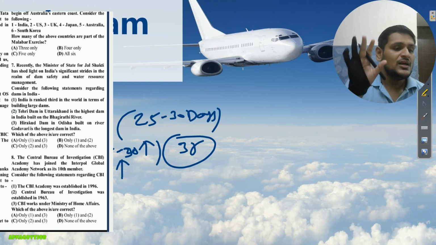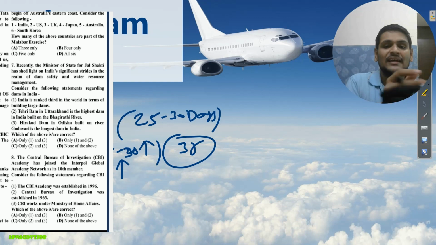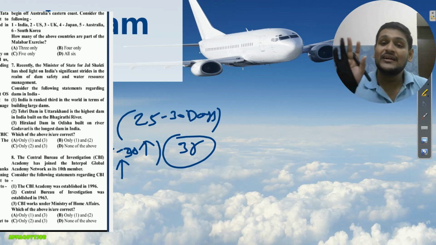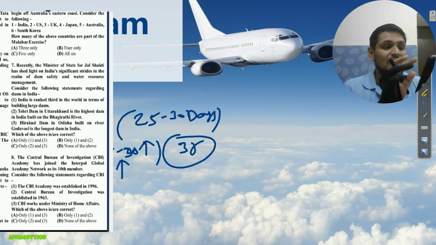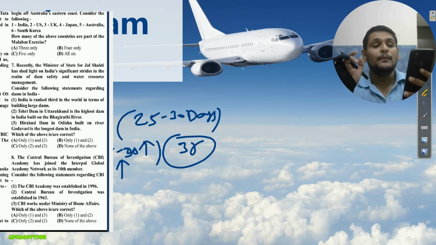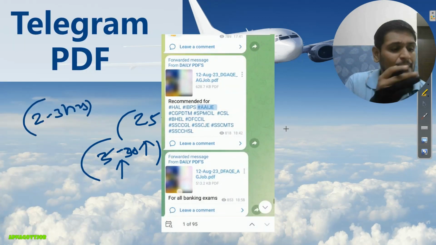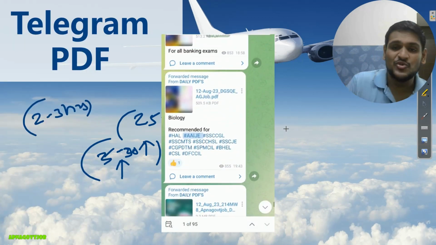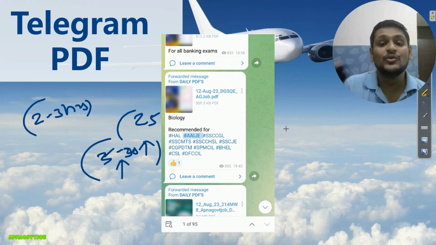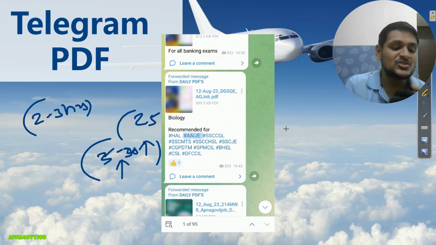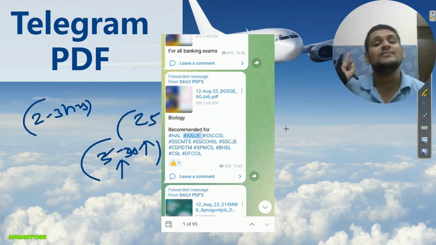If you prepare like that, no one can stop you, and this is all about your Telegram PDF. One more Telegram PDF is left, and that is the general studies Telegram PDF. Now see here, you can see biology. If you are a new student and didn't complete biology yet, because we are taking biology in phase 2, but if you are a repeater and already know biology, directly open it and solve the MCQs. Revise your biology notes and directly solve the MCQs from that.